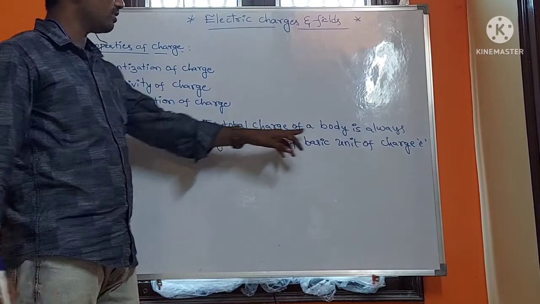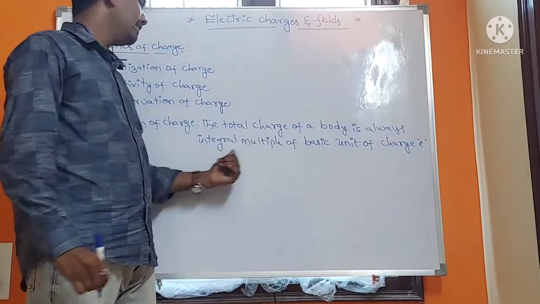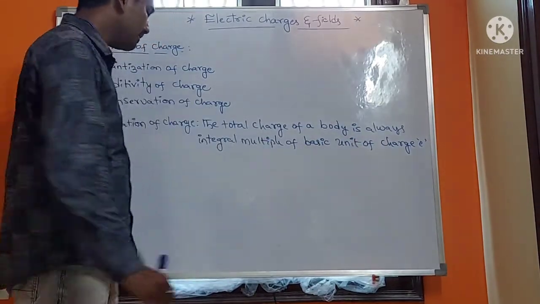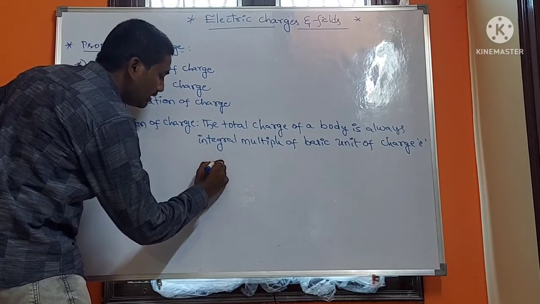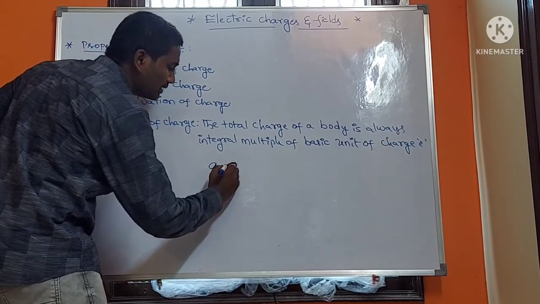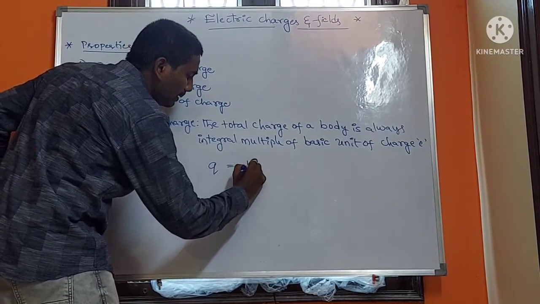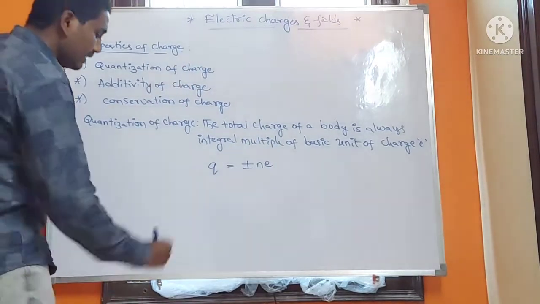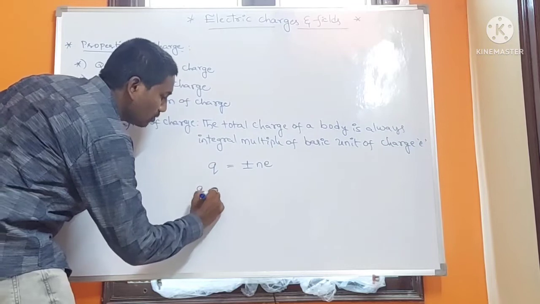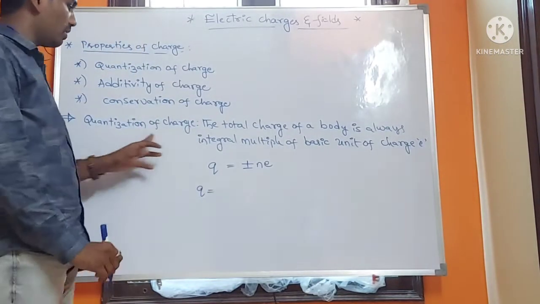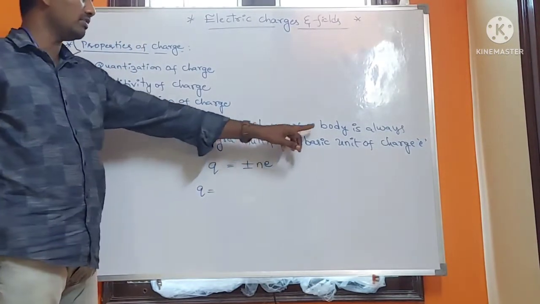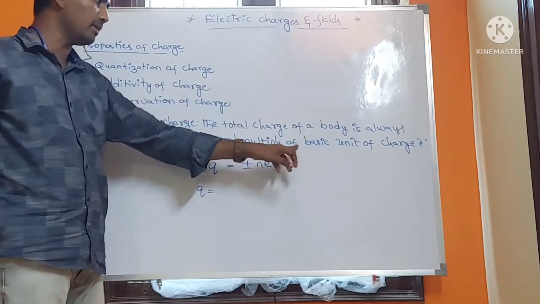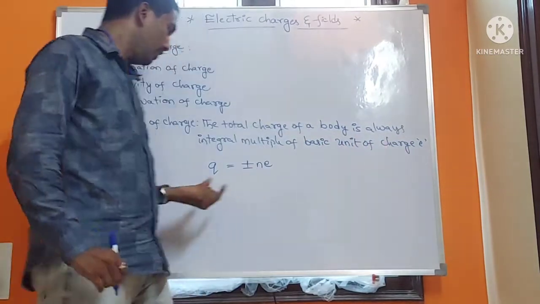Here, Q is equal to plus or minus n e. The total charge of the body is always an integral multiple of the basic unit of charge.